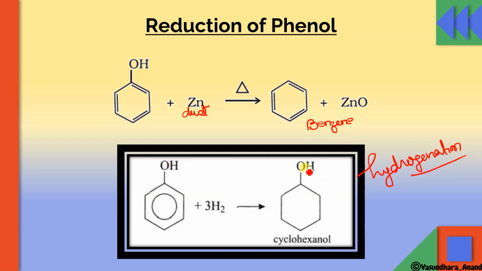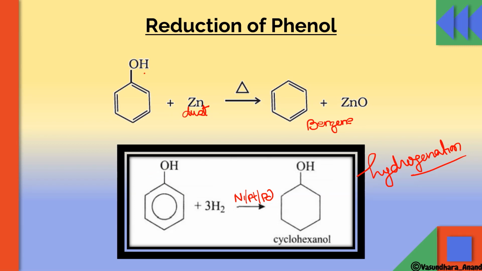The OH group will remain like that, and the benzene's three double bonds will be converted into single bonds in the presence of Ni, Pt, or Pd. These are the catalysts used for hydrogenation, as we know. So it will give you cyclohexanol. This also comes under reduction of phenol, but there is a difference: if it reacts with zinc dust, the OH group will be reduced. But if we are using hydrogen in the presence of Ni, Pt, Pd, the double bonds will be reduced, not the OH group. The OH group will remain like that.